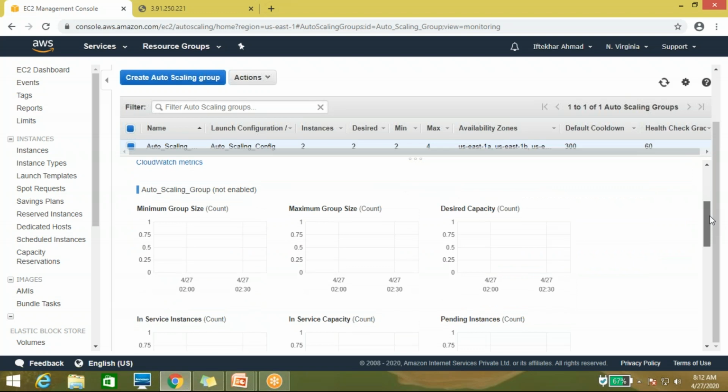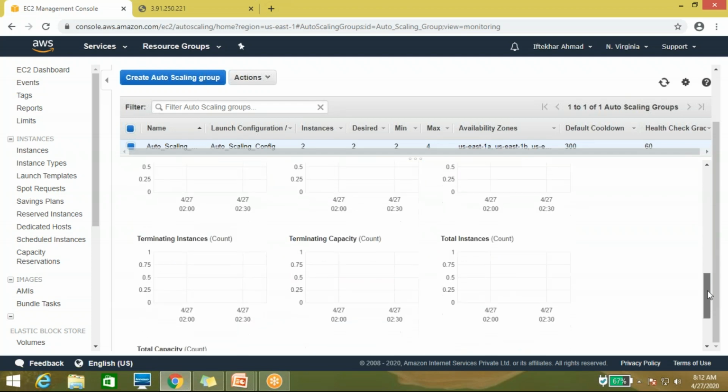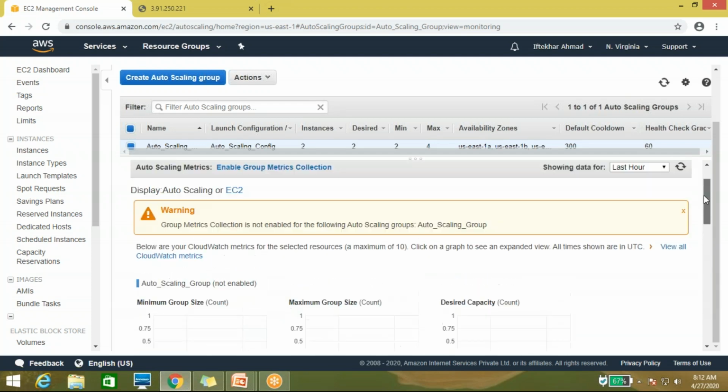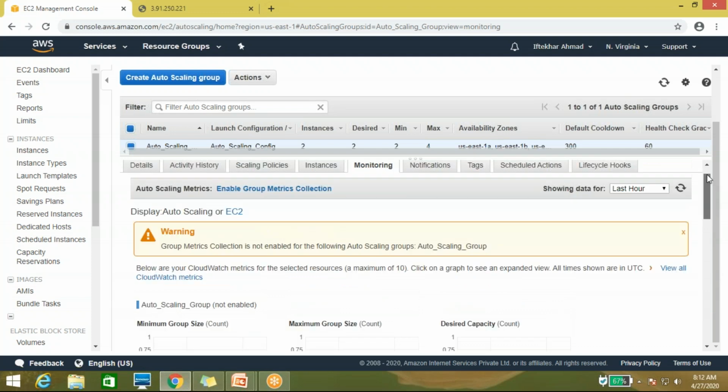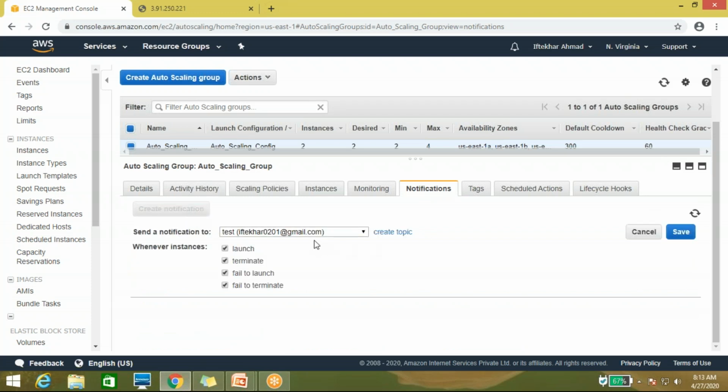Okay, so this is the basic monitoring it's doing. You can do it with CloudWatch, but here I haven't enabled it, so that's the reason nothing is showing. And it's not going to send any notification. Here you can see the notification section, so you can create a notification for this.